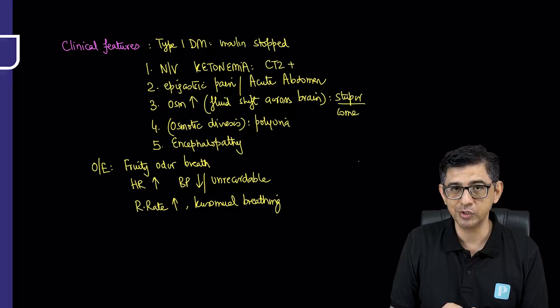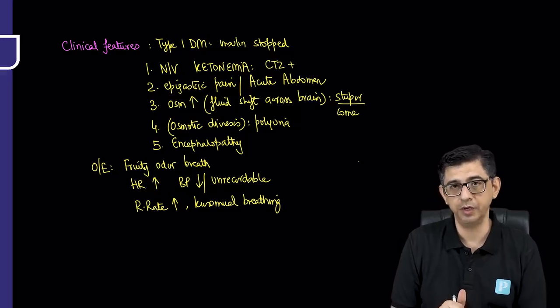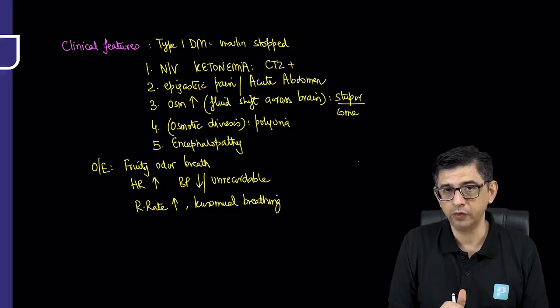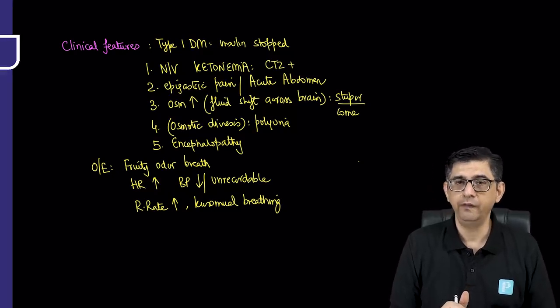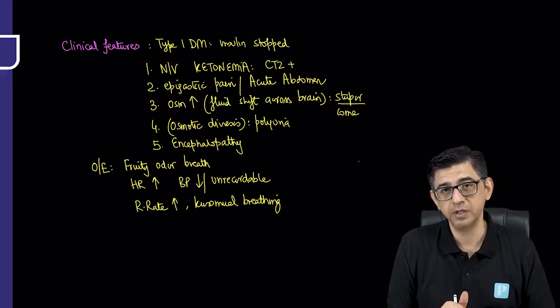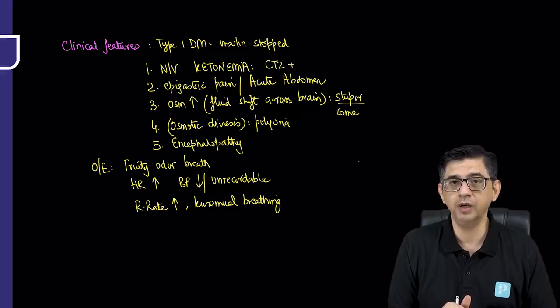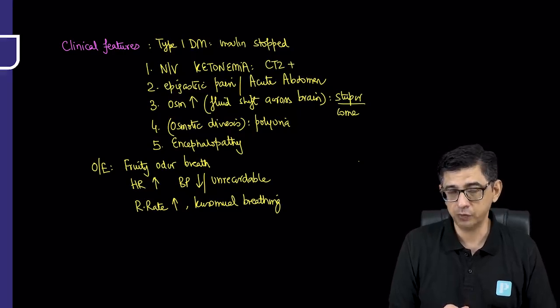In metabolic acidosis, what is the compensation? Respiratory alkalosis, right? If you've not listened to the ABG section, I would request you to, once you finish this video, go through the videos of the ABG part that I've discussed, where I've explained that compensation always proceeds in a direction opposite to the primary change. If the primary change is metabolic acidosis, the compensation is respiratory alkalosis, and for respiratory alkalosis, you need hyperventilation. That explains why the CO2 in these patients would be reduced.